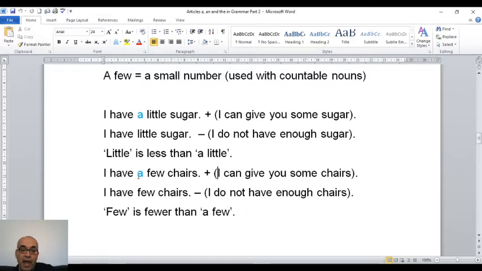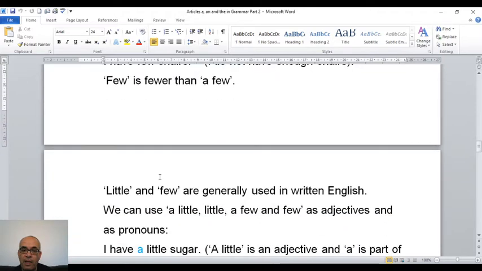And also "a" here is part of "a few," because I cannot say "a chairs." So "a few," they are two words, but they come together. And "a" in this sentence is for "few." It is not for chairs, because "a" and "few" come together in this sentence.